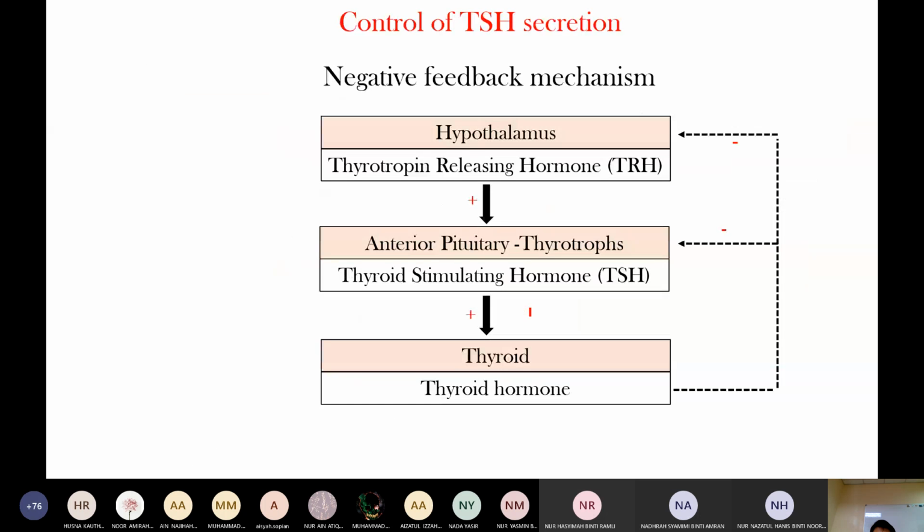Okay. So control of TSH secretion, negative feedback. Again, just recall physiology. The hypothalamus produces thyrotrophin releasing hormone, which acts on the anterior pituitary. The anterior pituitary releases TSH, thyroid stimulating hormone. TSH acts on the thyroid and it produces thyroid hormone. So there is a negative feedback: when there is excess thyroid hormone, there is negative feedback on the anterior pituitary and hypothalamus.